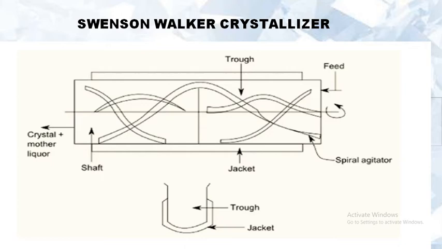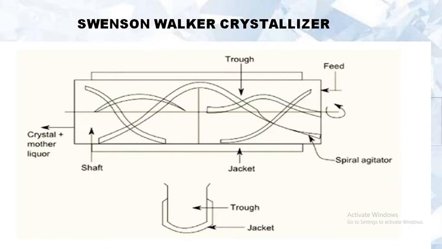For still higher capacity, these larger units may be arranged one above the other such that the solution cascades from one unit to another. So this is the construction of Swanson-Walker crystallizer.